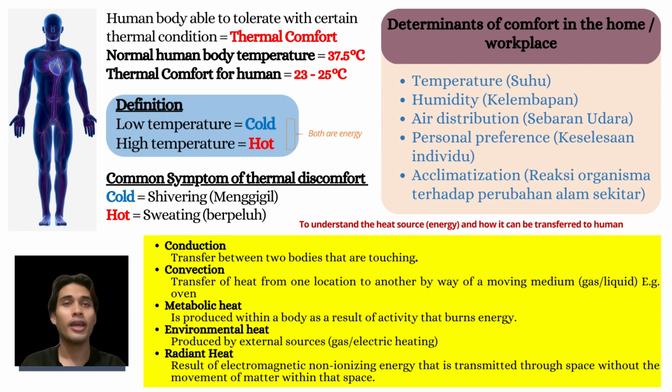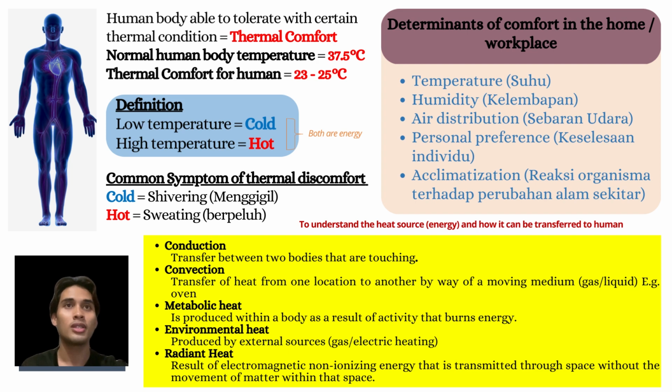Basically, there are 5 basic concepts of thermal energy: first, conduction; second, convection; third, metabolic heat; fourth, environmental heat; and fifth, radiant heat. Conduction refers to two humans touching each other, and heat is transferred between them. Convection is heat flowing through a gas or something that can flow from one place to other places.